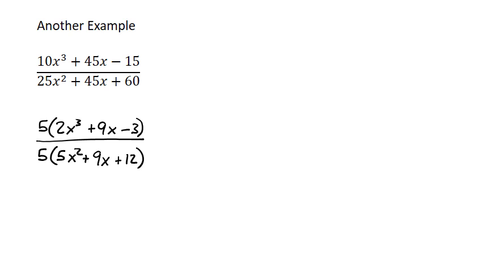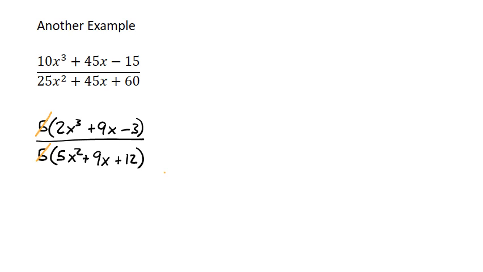Now I have the scenario where 5 is being multiplied by both pieces on the top and the bottom as factors. So it's 5 times a bunch of stuff and 5 times a bunch of stuff. That's why I can cancel these 5's out, because they are factors now. They're multiplied by everything else.